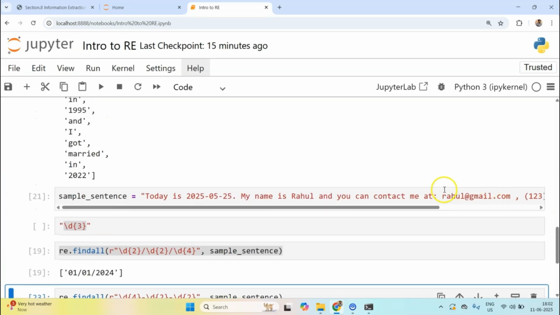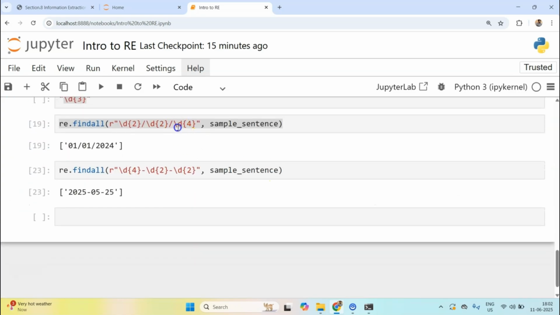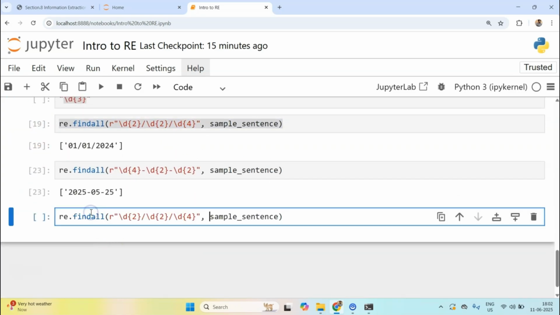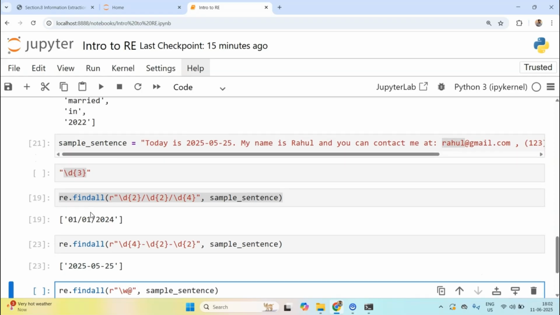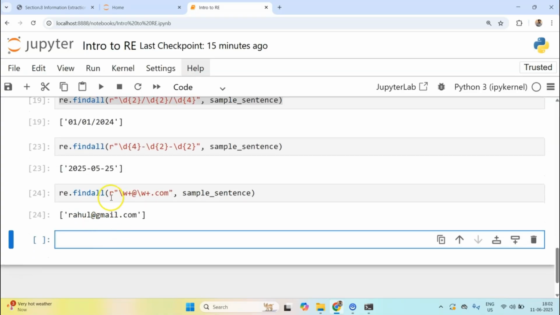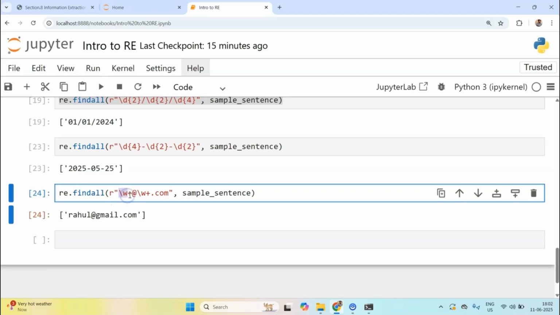Now let's try to extract the email. So I'll copy this regular expression again, and let me get rid of this. So one thing is sure, that an email contains this at the rate. Now before at the rate, I have W, and W has been repeated how many times? 1 or more times. And then we have Gmail, W, 1 or more times, .com, right? So what I have done is W plus, which means character 1 or more times. Then at the rate, again alphanumeric character 1 or more times. And then we have this pattern of .com.